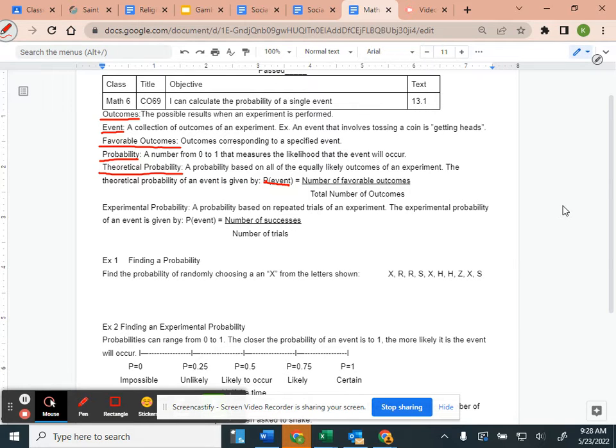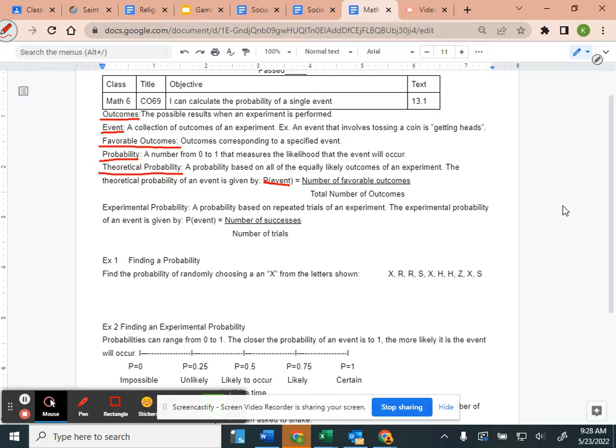The probability is the number of favorable outcomes over the total number of outcomes. So when we say it's over, what math do we do when we have that fraction bar? Anthony? Divide. So we take the number of favorable outcomes, how many times it's going to land on heads, and divide it by the total number of outcomes.